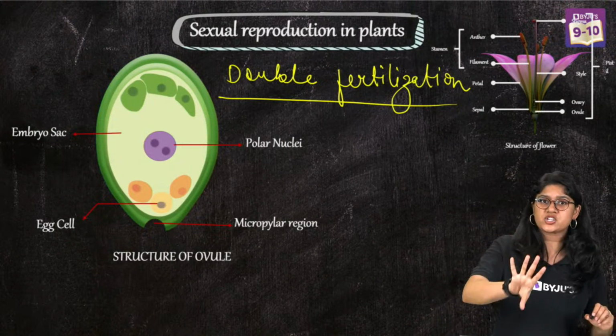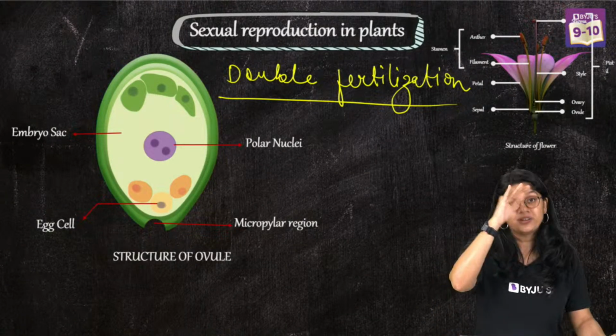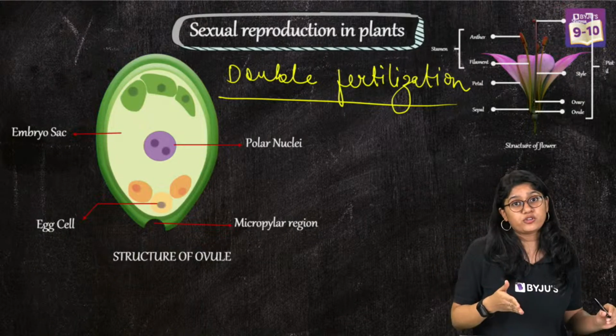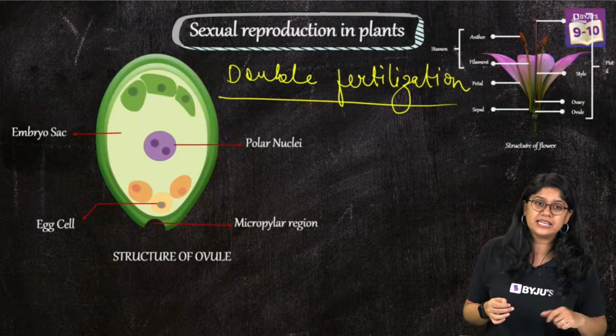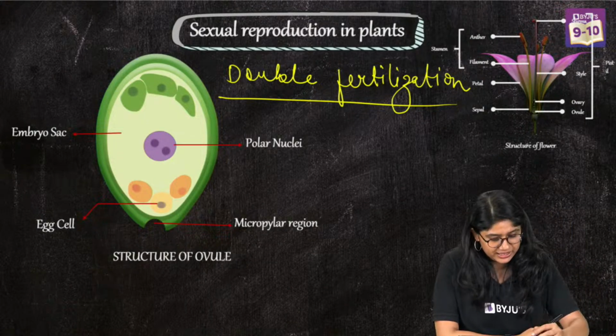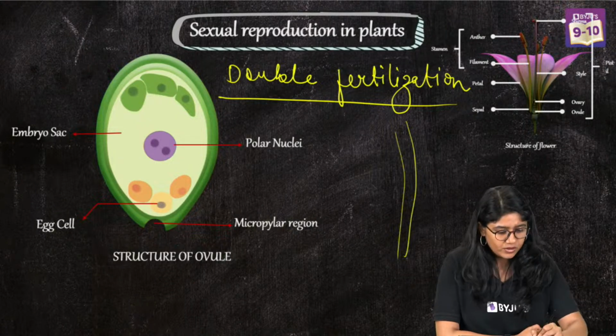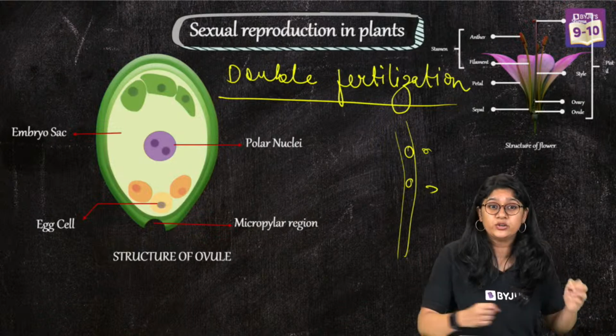So double fertilization occurs in plants. After the pollen grains drop on the stigma, we'll see the formation of the pollen tube, and that will be happening in the style. In the pollen tube, we will see the male gametes or the male nuclei.